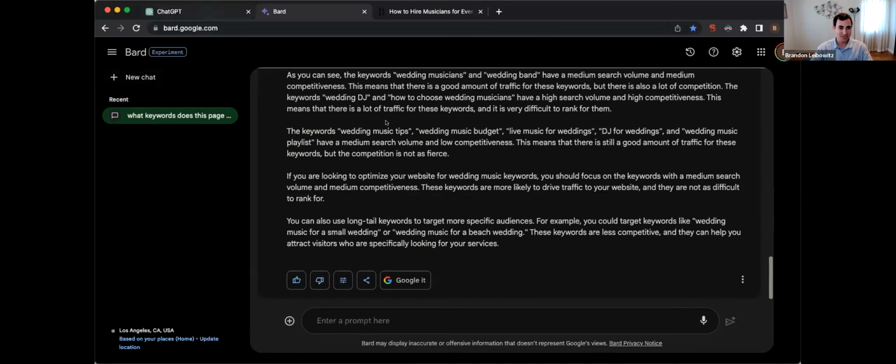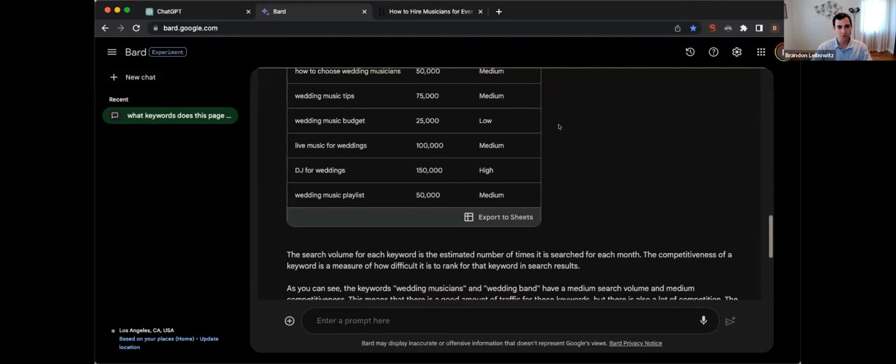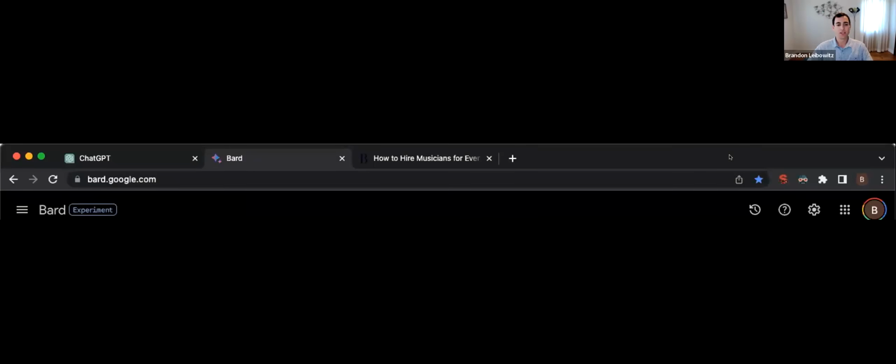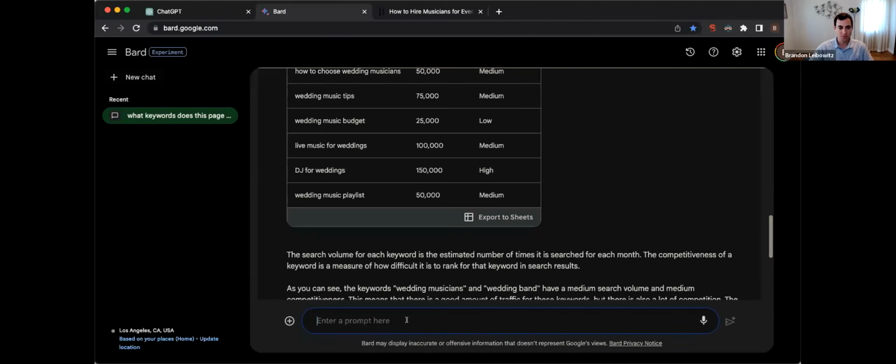And if we ask ChatGPT to give me search volume for keywords, ChatGPT is not going to be able to give you that data. So Bard from Google, you can even download it right here. You can export it to Google Sheets, and then you could start playing around with it. It really makes things very, very helpful. You can even tell it to group these keywords into related topics.